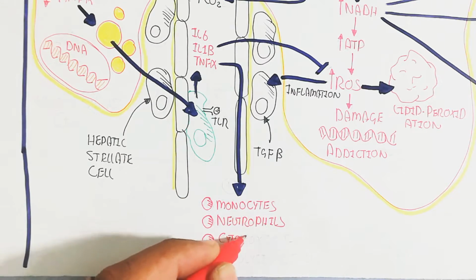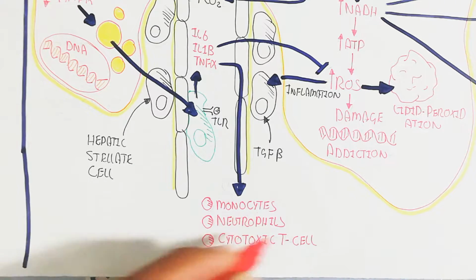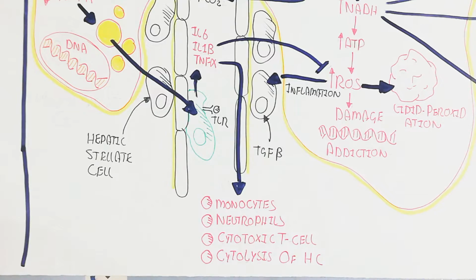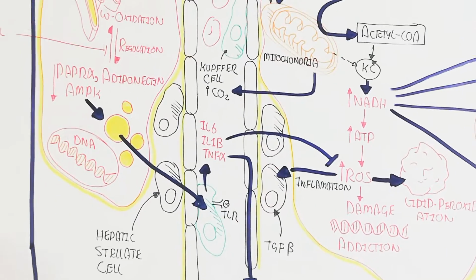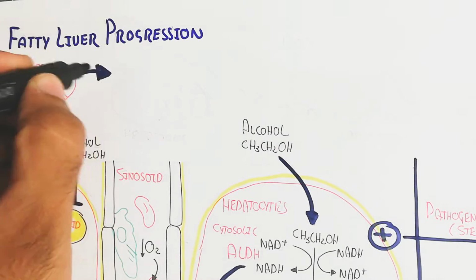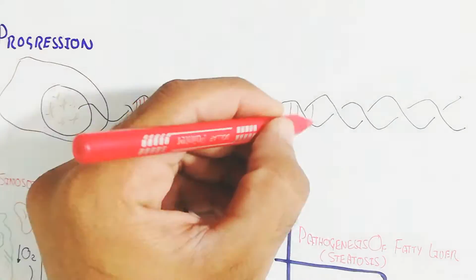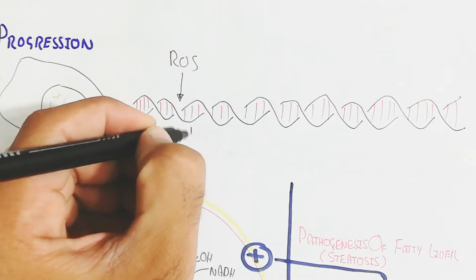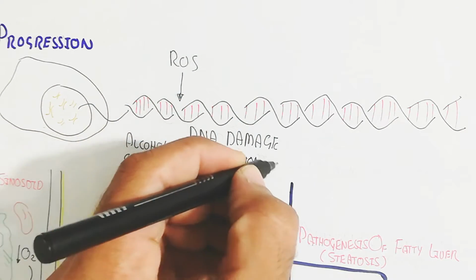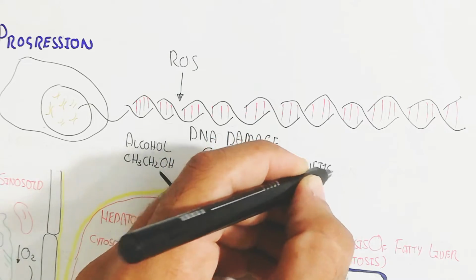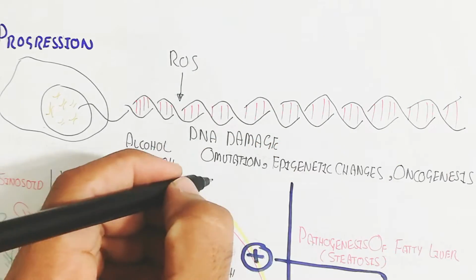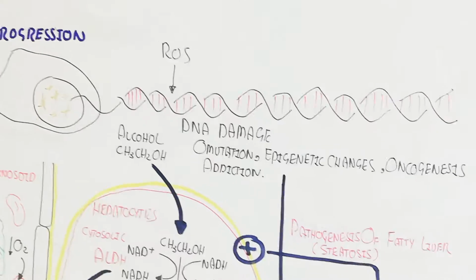That is why it will recruit the monocyte, neutrophil, cytotoxic T cell, and cause cytolysis of the hepatic cell, because the hepatic cell is infected, and the inflammation will lead to apoptosis. So the immune response apoptosis will occur. And in this way, the alcohol-induced reactive oxygen species will damage the DNA. In this case, mutation, epigenetic changes, oncogenesis, and addiction will occur.